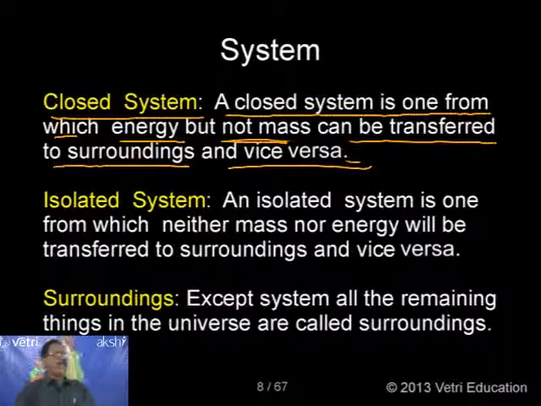Same specific example here. Again, take a closed vessel, a closed beaker, where you take any reactant and conduct any chemical reaction. It is closed. So any gas, if it is liberated, will not be allowed to move into the atmosphere. Mass is not allowed to escape to the surroundings, but energy can conduct, it can move from the system to the surroundings. So a closed system is one from which energy but not mass can be transferred to surroundings and vice versa. This is called a closed system.